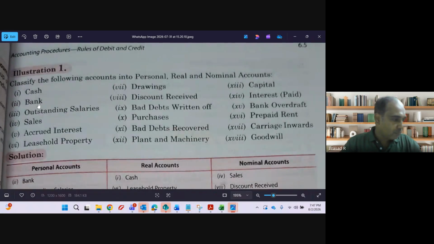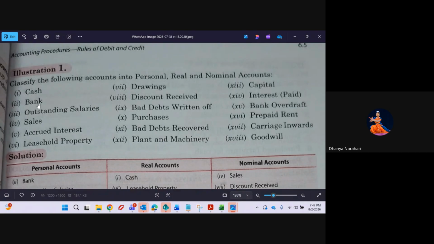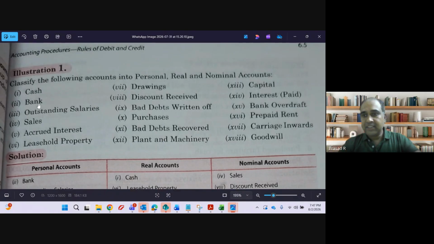Accrued interest. Personal. See, accrued interest is an interest which I have to receive from someone. Accrued interest is an asset. It denotes that I have to receive this interest from someone. That is why it becomes a personal account. In bracket, you can mention to be received from someone.